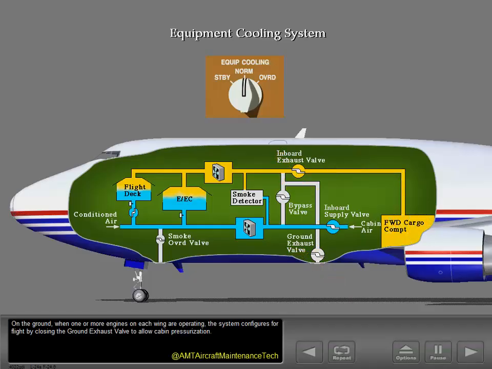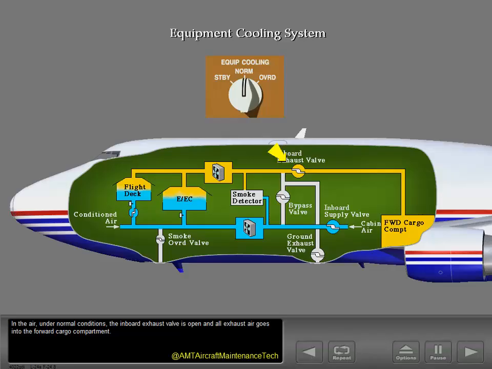On the ground, when one or more engines on each wing are operating, the system configures for flight by closing the ground exhaust valve to allow cabin pressurization. You can manually configure the airplane for flight by positioning the equipment cooling selector to standby. In the air, under normal conditions, the inboard exhaust valve is open and all exhaust air goes into the forward cargo compartment.